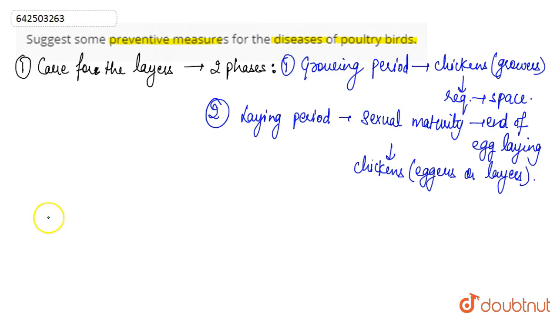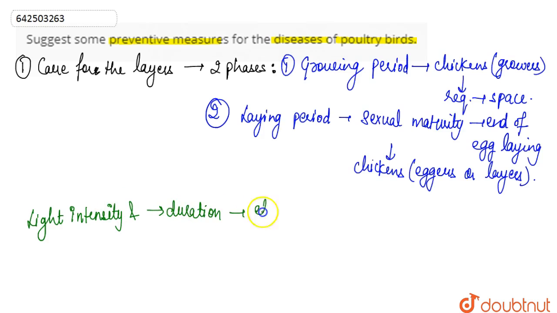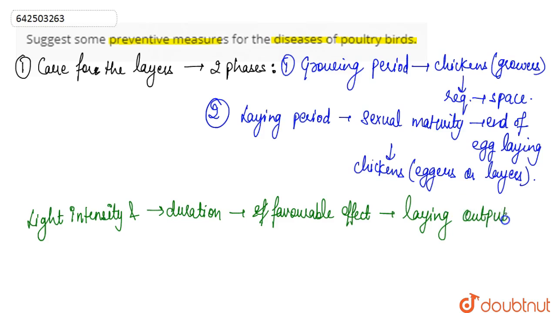Light intensity and its duration have a favorable effect on the laying output of the hens, that is, how many eggs they can give.